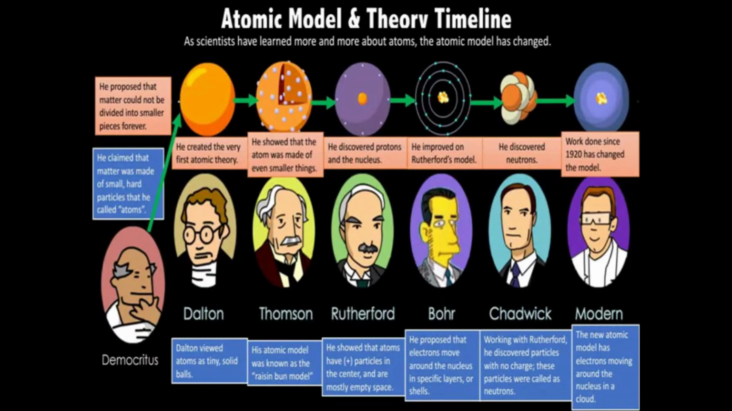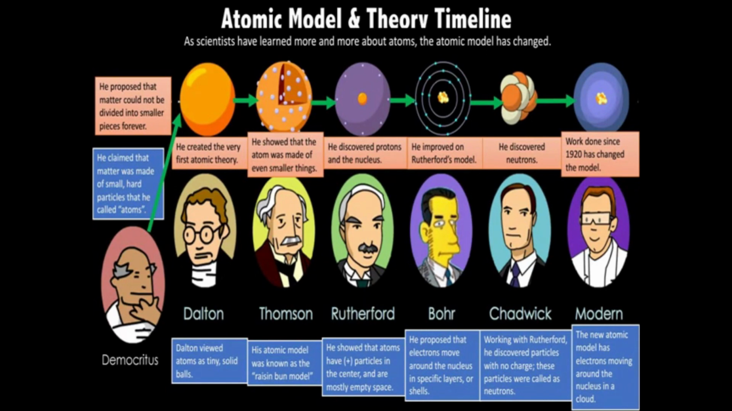Here we'll first focus on the atomic model, the entire theory timeline, the scientists who have worked, and what they have developed. This can be a 1 mark question. They can ask you that protons were developed by which scientist, and then give you the options: Thomson, Rutherford, Bose, Chadwick. Then you have to mark your answer. So after this class, just try to answer this question.